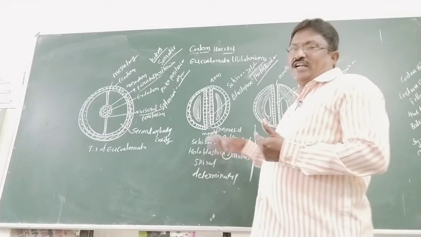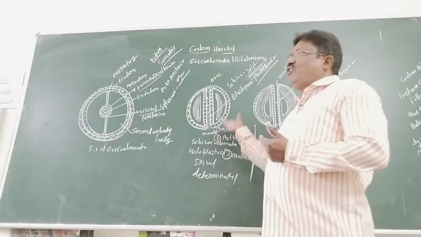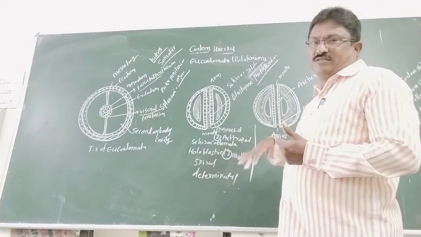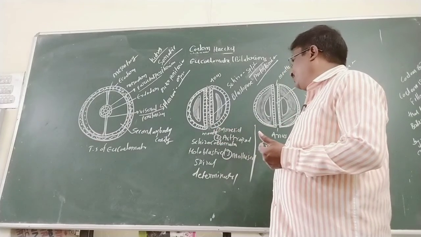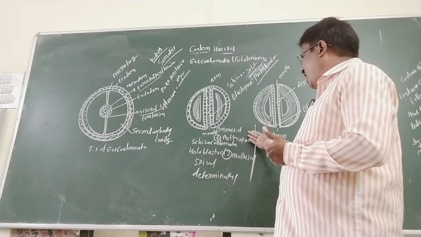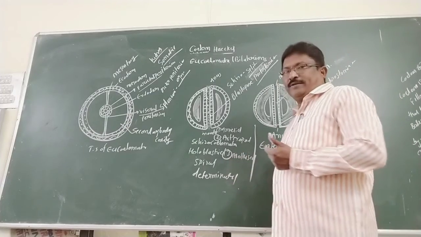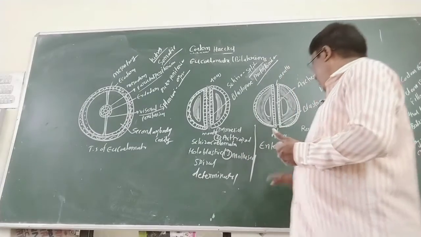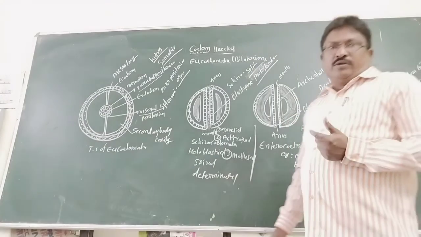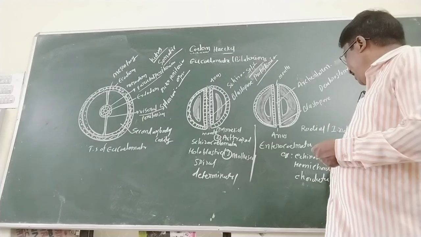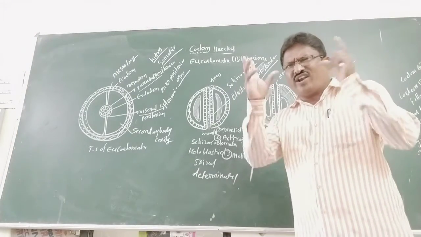Schizocoelomates are protostomians, the blastopore develops into the mouth. Examples are Arthropoda, Annelida and Mollusca, with spiral determinate cleavage. Enterocoelomates examples are Echinodermata, Hemichordata and Chordata. Very, very important examples.